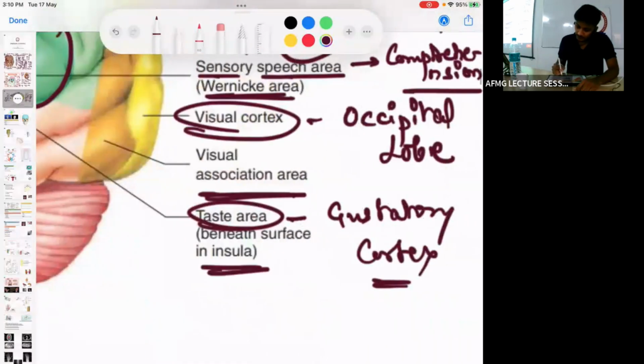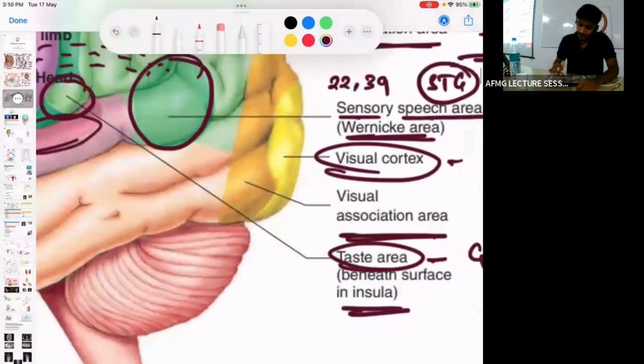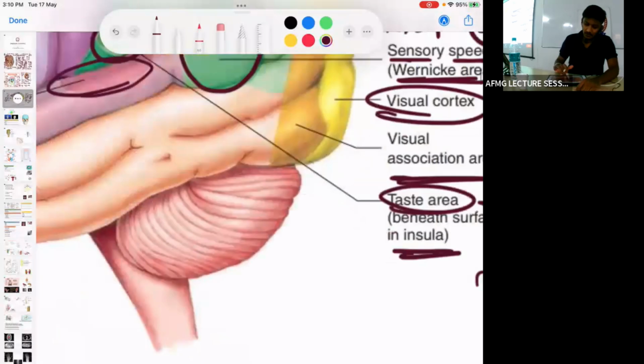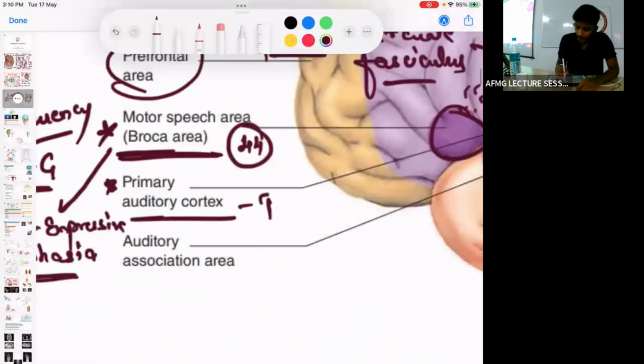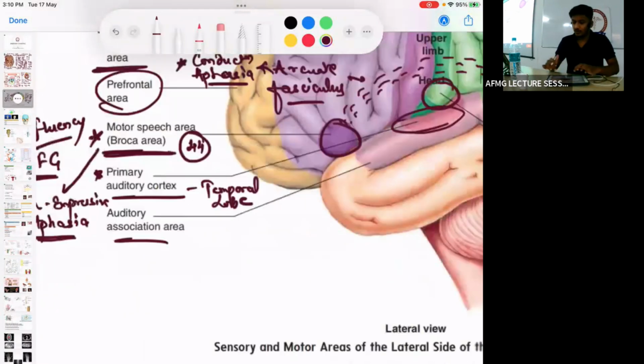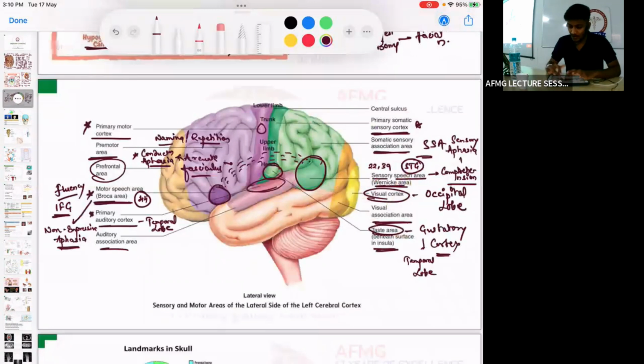Gustatory cortex, temporal lobe again. At least remember these, important. And beneath that, the light pink area is the auditory association area. No issues with this. Important things are covered.